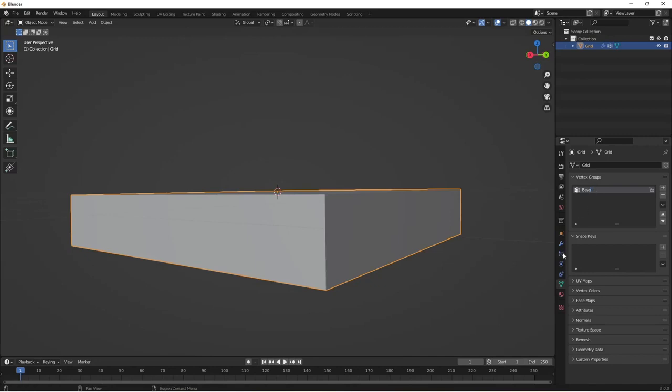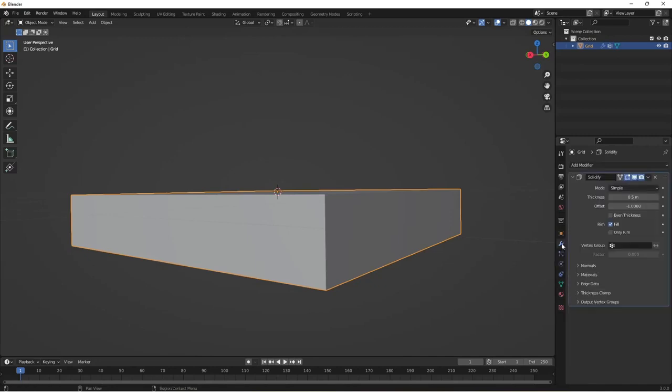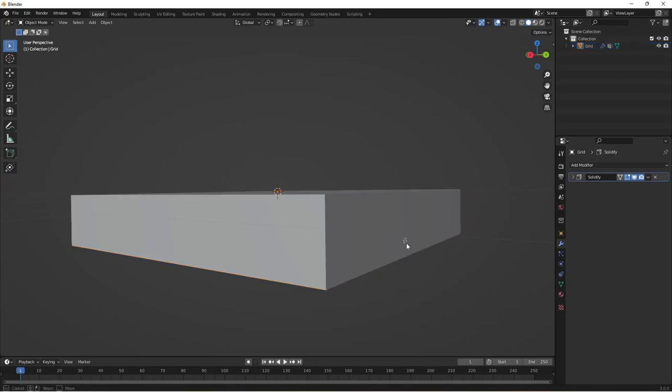Enter. Go back to solidify, and at the bottom it's got output vertex groups. If you click on the arrow, it's got shell and rim. If you click on the shell and click base, don't do it up this vertex group, do it in the shell, output vertex groups. And if you click on this small arrow here, or roll the window back up. So that's our base setup.